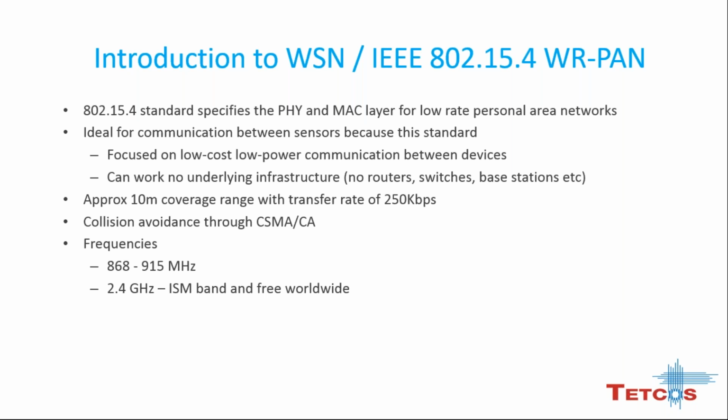So these are some numerical specifications of wireless sensor network IEEE 802.15.4. It has an approximate 10 meter coverage range and a transfer rate of 250 kbps, and it uses CSMA/CA, and it has a frequency of 868 to 950 megahertz.